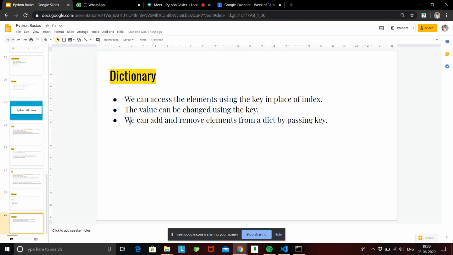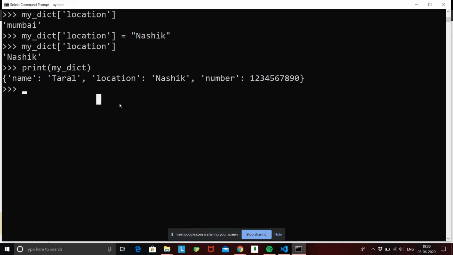The next thing is that you can add or remove elements by providing the key. So this is our dictionary right now, which has name, location and number. Now suppose I have to add a new field, suppose my income. Let's have a random income for me.